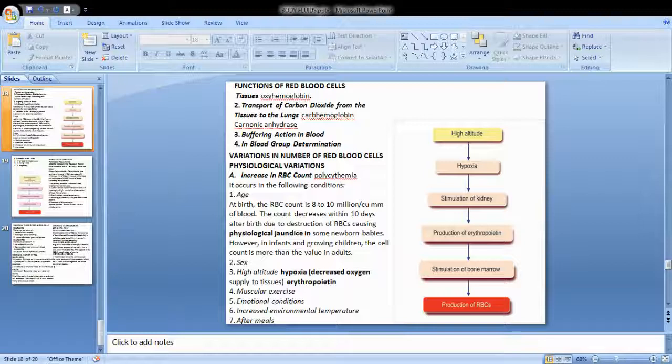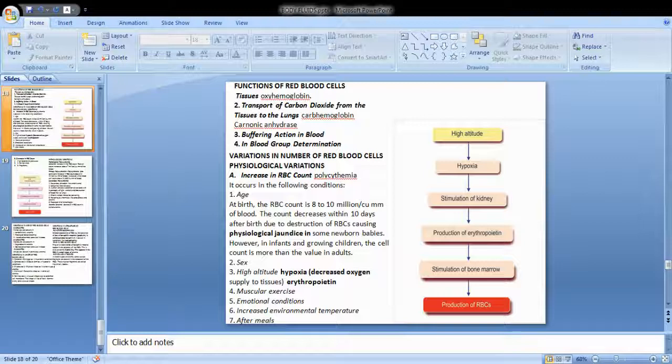So RBC cells are very important because of the antigen and antibody present inside and outside of the RBC cells, which is very important for the determination of the blood groups. So how can the blood group be determined from a person? Now, what are the conditions when the RBC count becomes more or less? RBC count can become higher or lower in normal people as well as during pathological conditions.